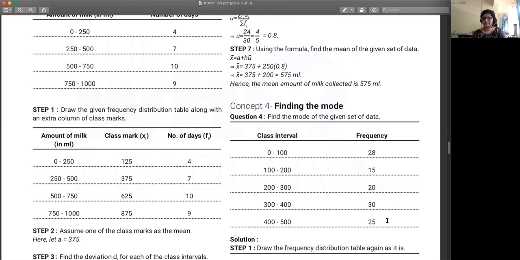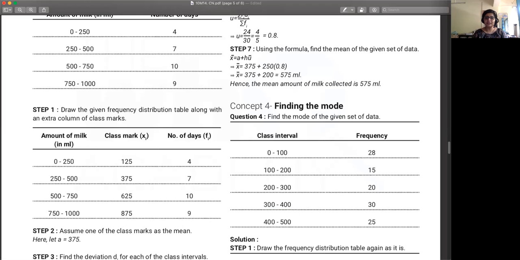300 to 400. So maximum frequency: 28, 15, 20, 30, 25. 30 is the maximum frequency. That means this is the modal class, 300 to 400. So now we know that your mode is going to lie somewhere between 300 to 400. Okay. So now let's find out the mode.